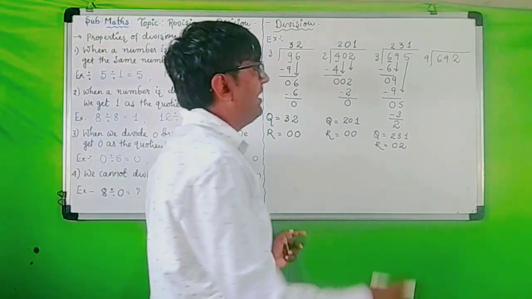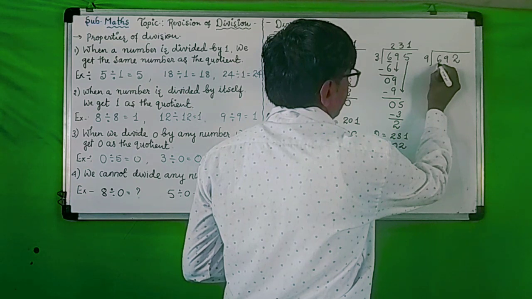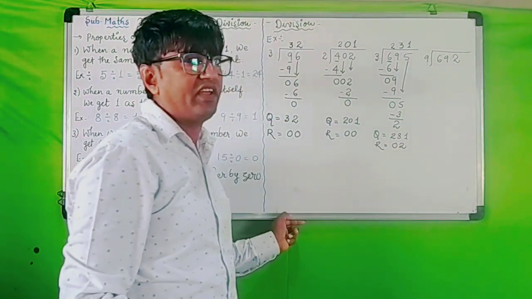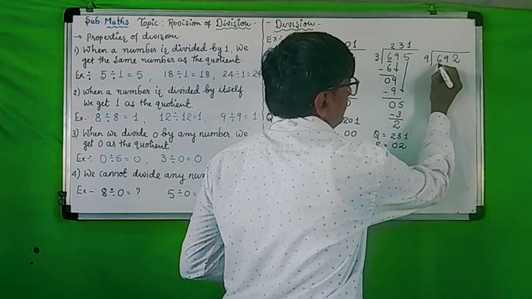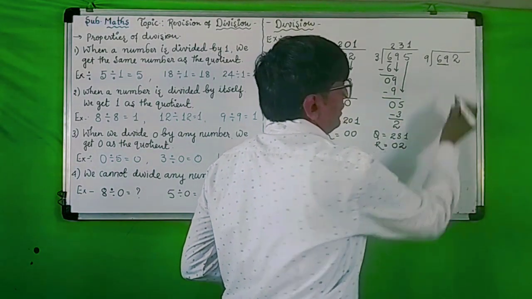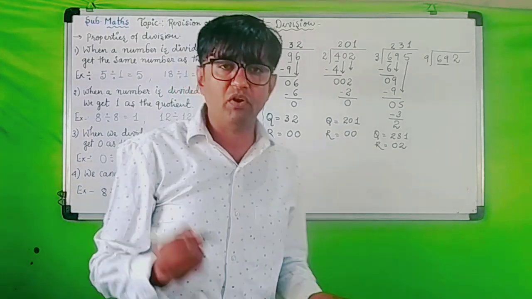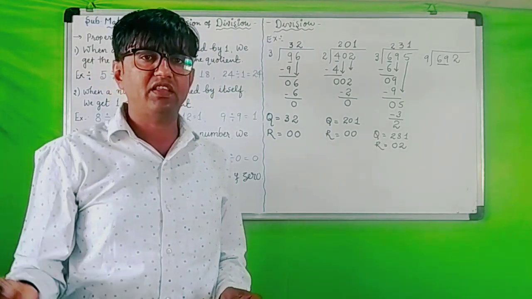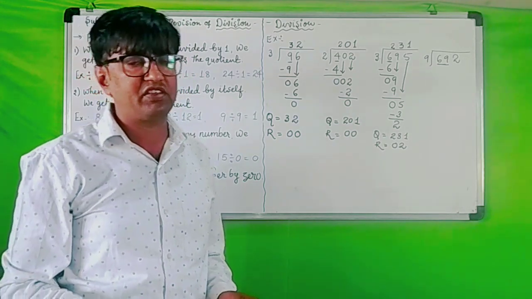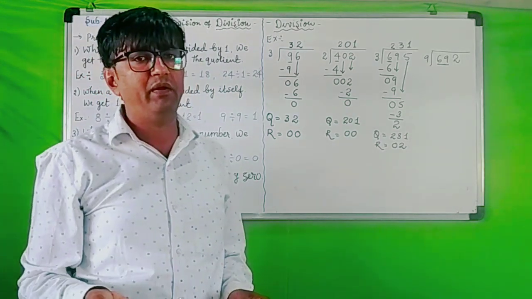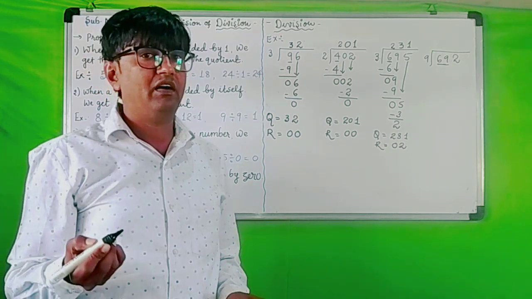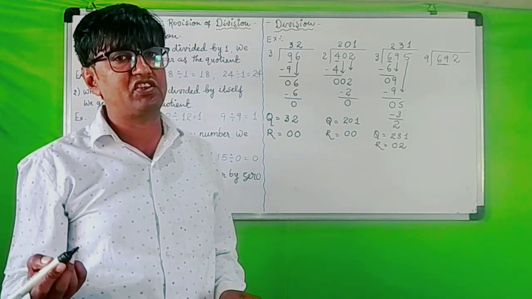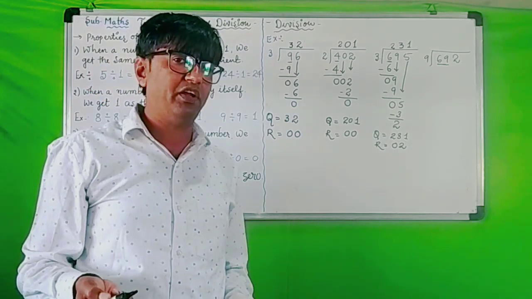692 divided by 9. Children, you see here 6 is the first digit, and here the divisor is 9. 9 is greater than this 6. So one digit is not possible, we have to take two digits. Read the table of 9. 9 ones are 9, 9 twos are 18, 9 threes are 27, 9 fours are 36, 9 fives are 45, 9 sixes are 54, 9 sevens are 63, 9 eights are 72.